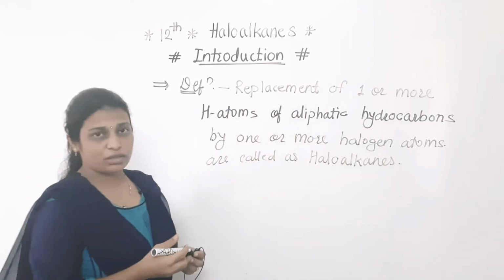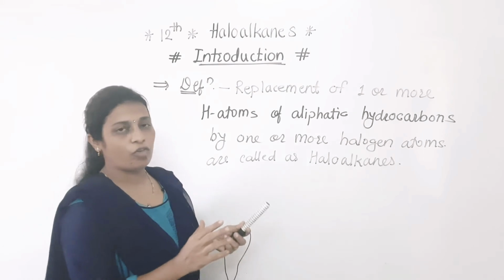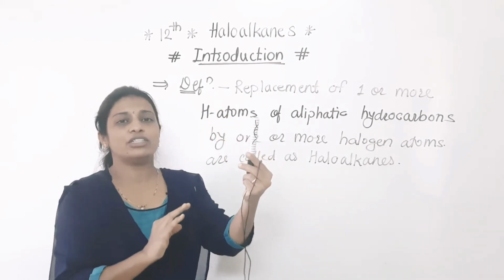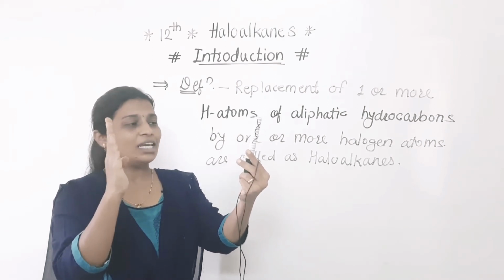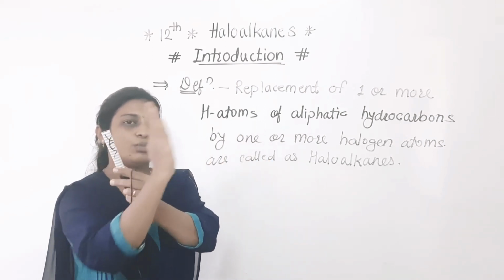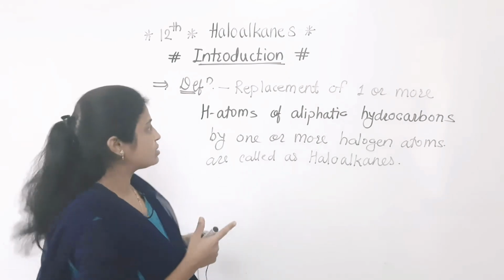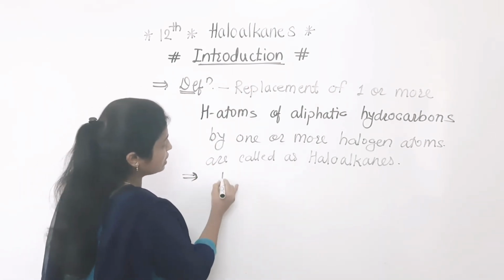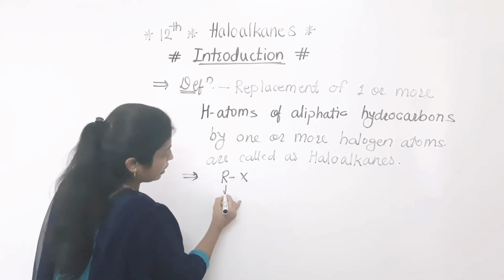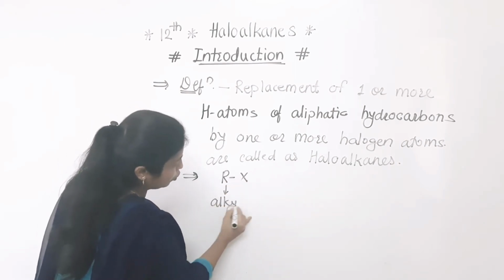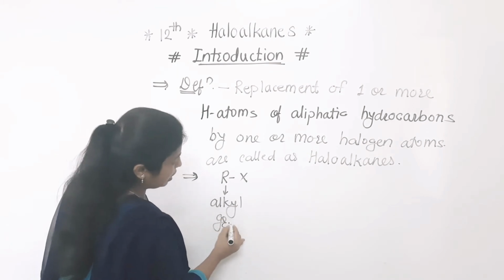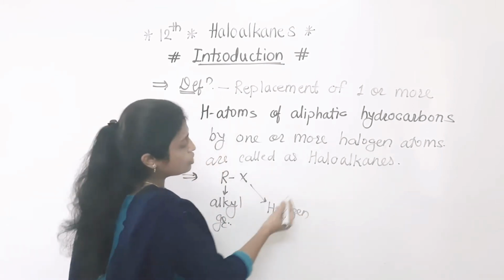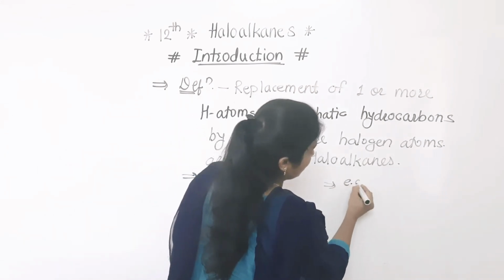So once again we are discussing that replacement means one or more hydrogen. If we consider here a hydrogen atom is there and here a halogen, if one hydrogen atom is replaced by the halogen atom, that is nothing but a haloalkane. These haloalkanes are represented like RX. In that R is the alkyl group, while X is the halogen. Clear to everyone? So for that we will discuss some examples.